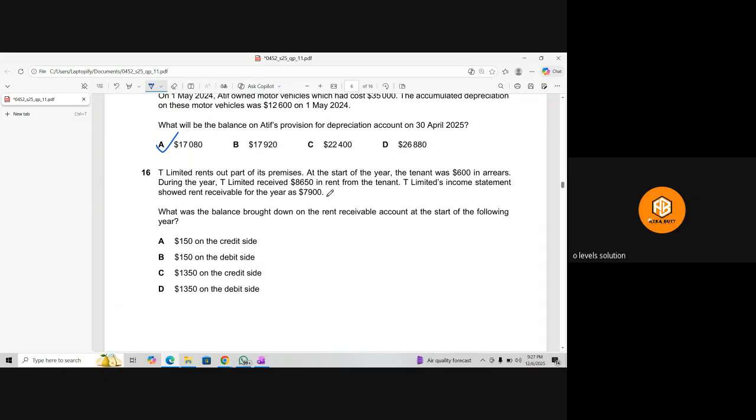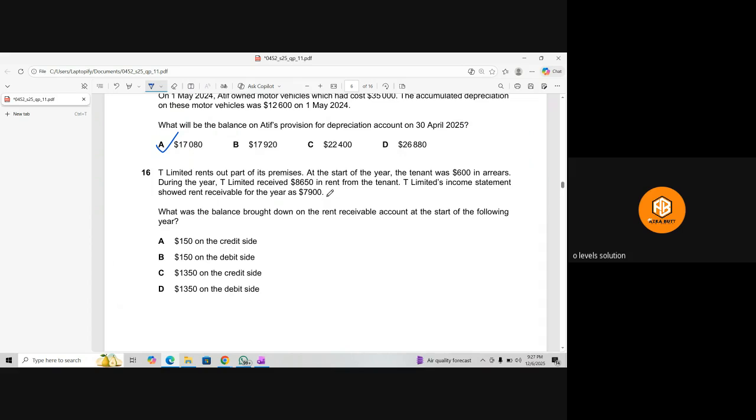The question is that T Limited rents out its premises. At the start of the year the tenant was 6,000 in arrears, and during the year T Limited received 86,450 in rent from the tenant.